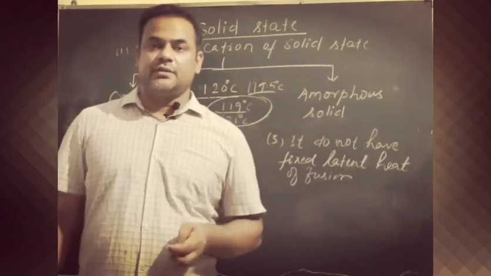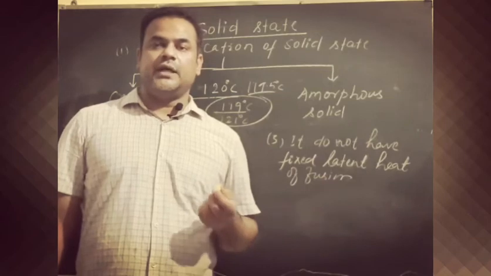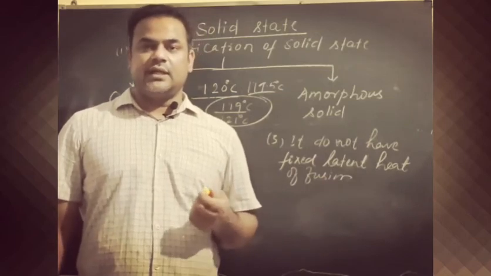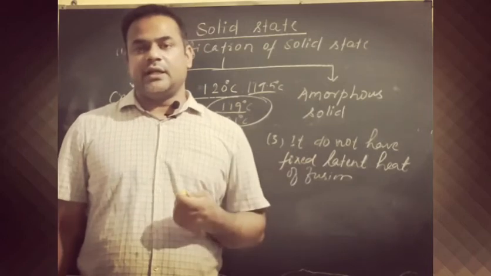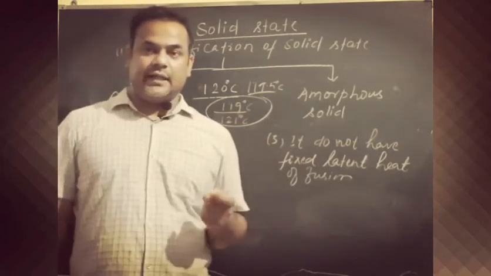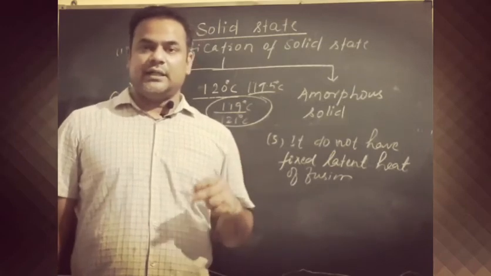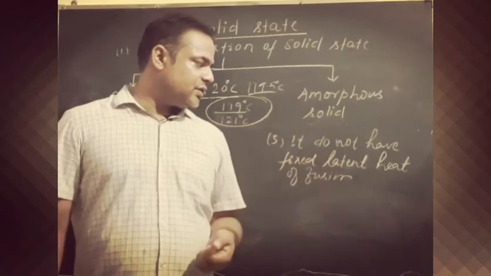Latent heat of fusion means whenever a state change takes place. Suppose we have matter in a particular state, solid state, and we are converting this into liquid state, then the amount of heat required at a certain temperature to convert that material into liquid state is called latent heat of fusion.